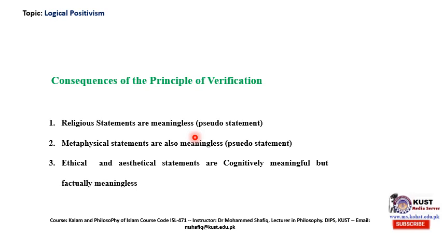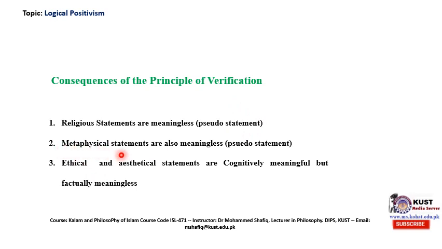For Moore, some statements are cognitively meaningful and some are factually meaningful. Let's forget about that debate. In a nutshell, religious statements, according to logical positivists, are pseudo statements. They are not genuine statements. Why? Because they cannot be verified by the principle of verification.